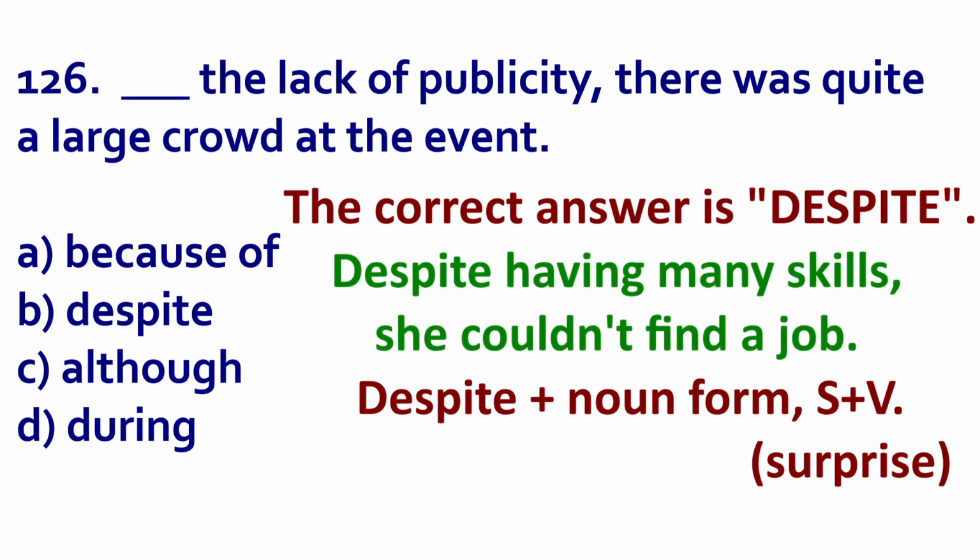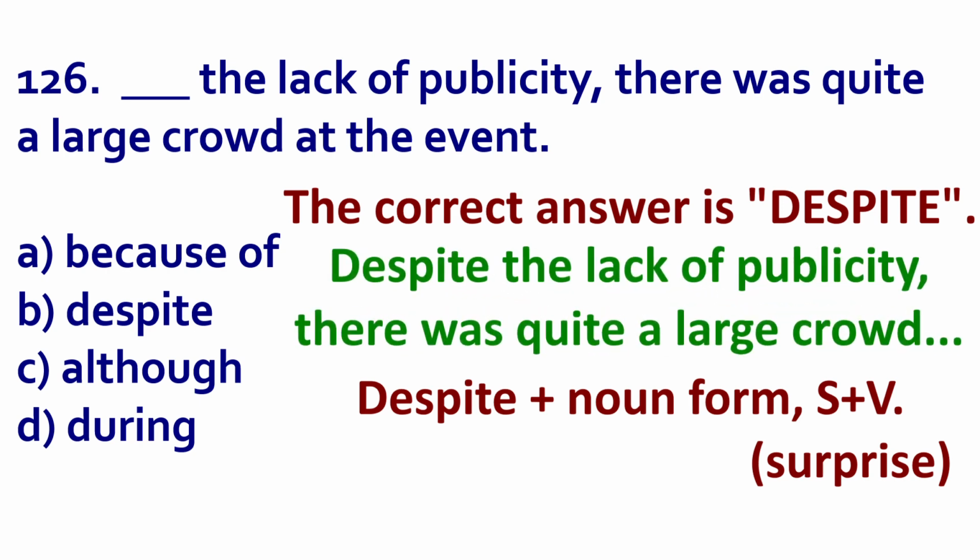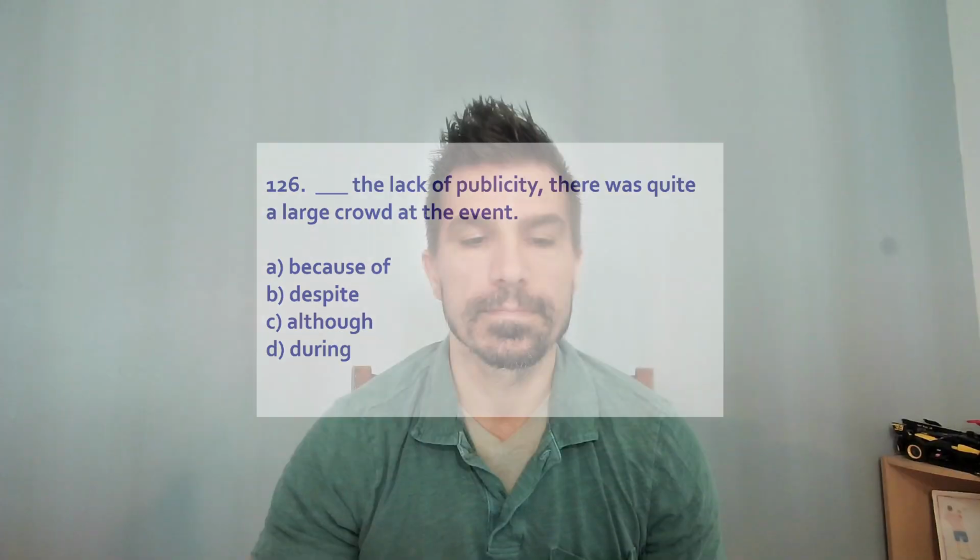Despite having many skills, she couldn't find a job. She should be able to find a job, but she couldn't. This is a surprise. So, despite a lack of publicity, there was a big crowd. There was a big crowd is a surprise. So the answer is B, despite.